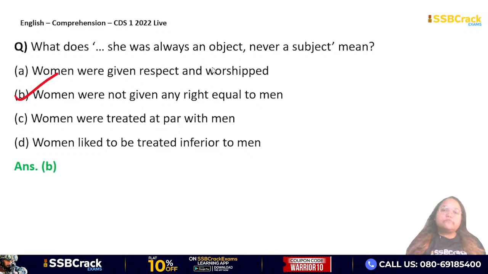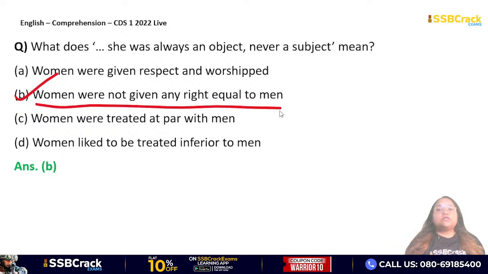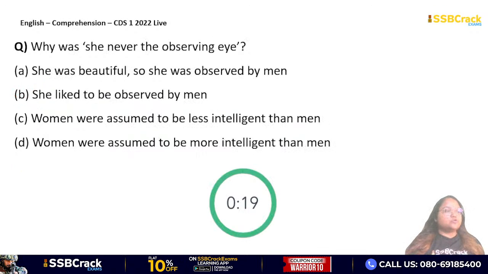She was always an object, never a subject. That means that women were not given any right equal to men. She was always looked down upon as a being who is inferior and less intelligent than men. है ना? So that is why she was an object always and never a subject. So option B is your correct answer. Very good. Moving on to the third question.